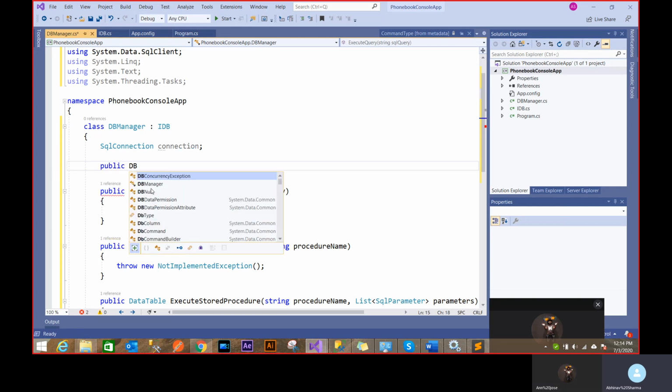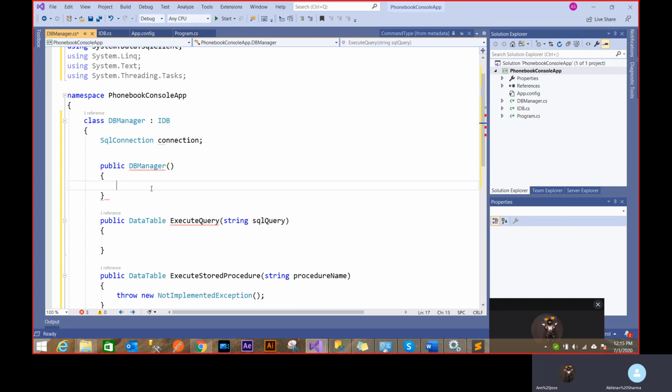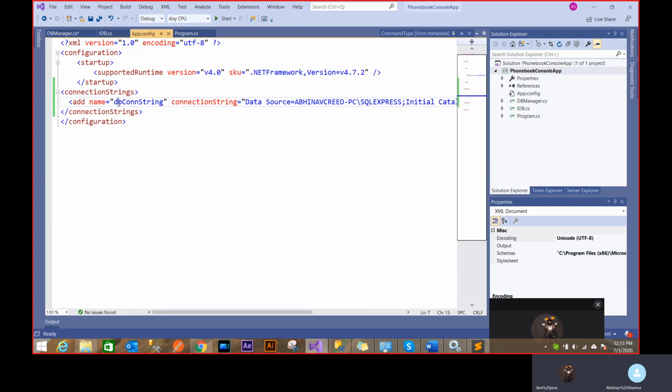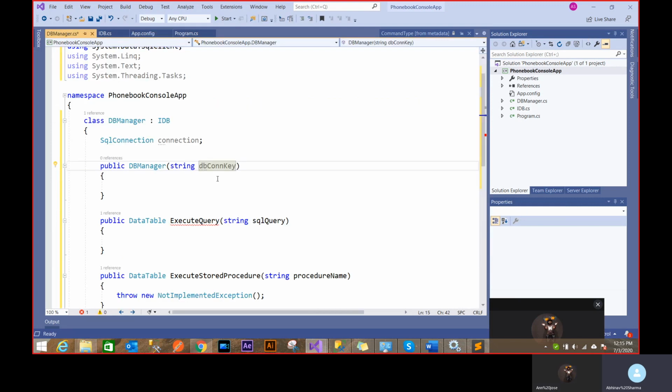That's the way you define a constructor in a class. And in the constructor, I'm gonna take the DB connection key, this connection key, because maybe somebody is using a different connection string, right? It could have a new connection string. So I have to take that, give me the connection key, and I'll manage everything for you. I'll execute your query, I'll execute your stored procedure, just give me the connection string. That's the idea of connection key.